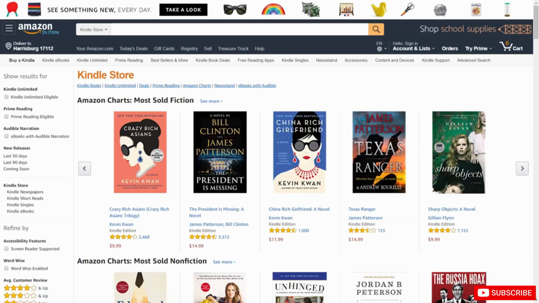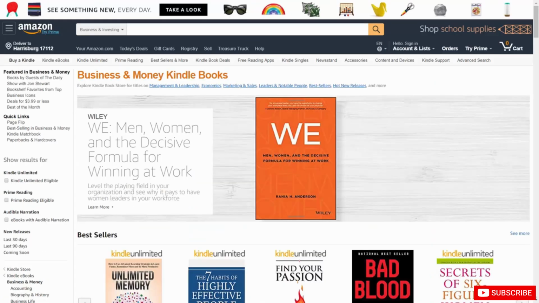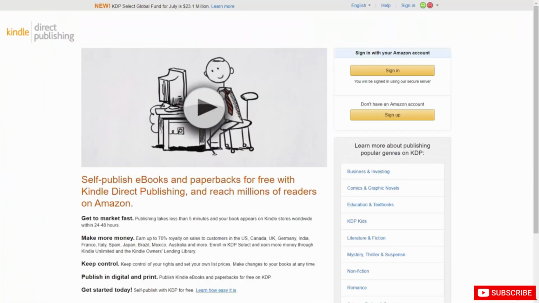So in this course, we will walk through the technical process of getting set up on Amazon Kindle and getting your book published. Now what you'll want to do is to make sure that you have a manuscript that has been written and edited, and will then be able to walk through the Amazon Kindle direct publishing process.